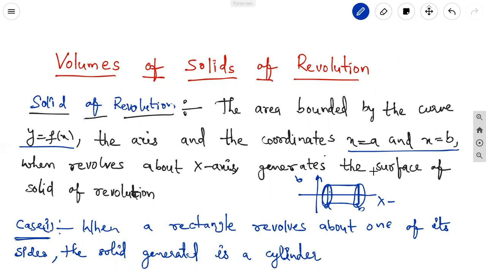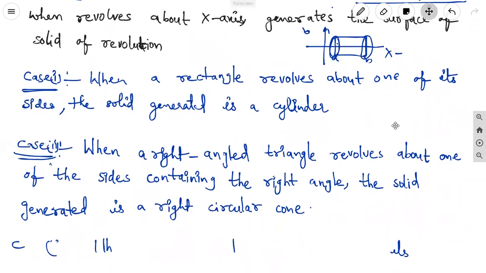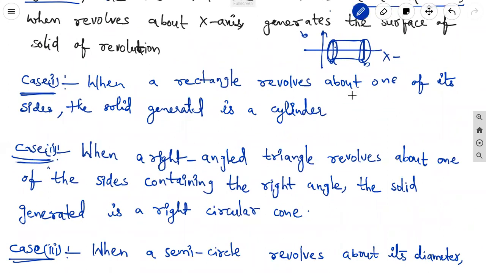If any figure, any surface, rotates with respect to the x-axis, that is the revolution with respect to the x-axis, then it becomes the solid of revolution. In this case one, when a rectangle revolves about one of its sides, the solid generated is a cylinder. This is the figure. Side means if we take this length and revolve it, it makes the cylinder in three dimensions.